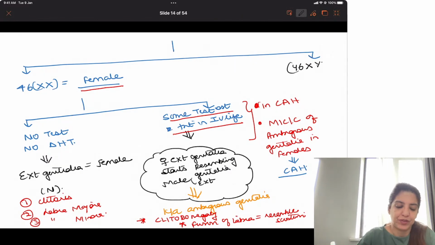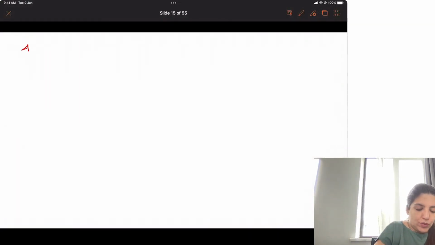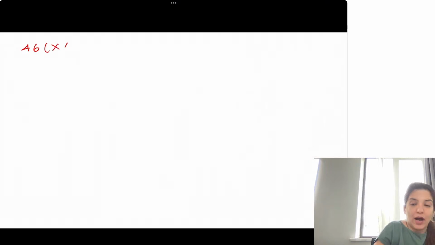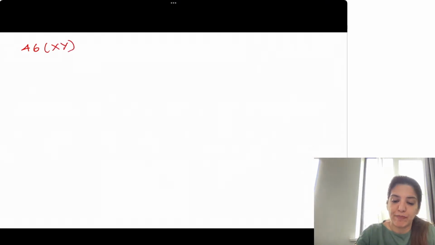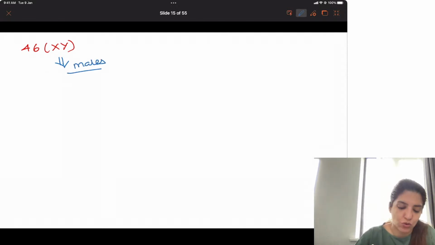Now let's talk about 46XY, normal and abnormal, right? So if I have an individual with 46XY chromosome, karyotyping is 46XY. Now 46XY means that they are males according to their genotype.